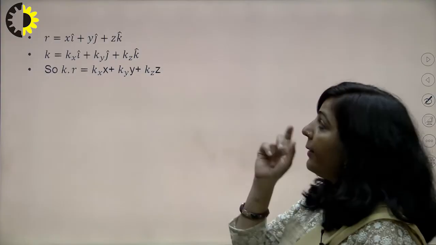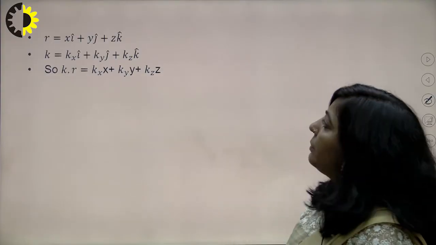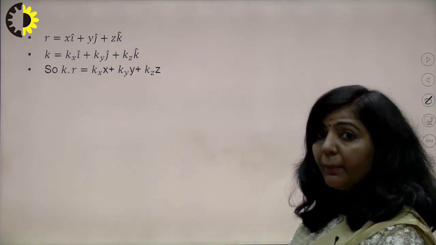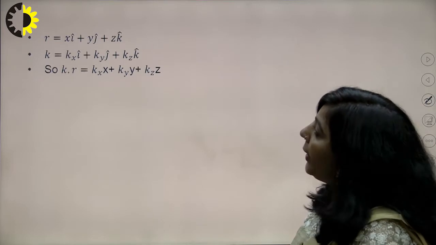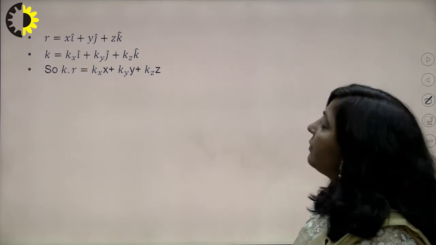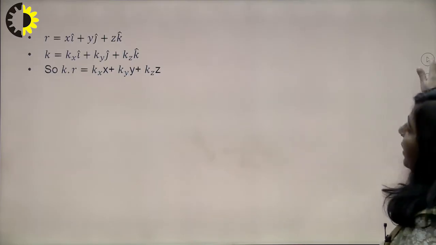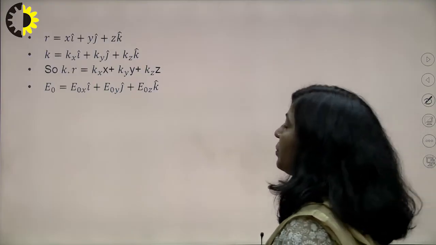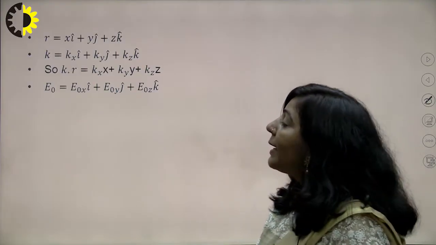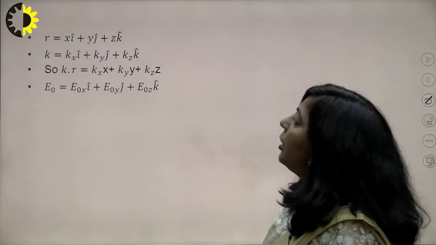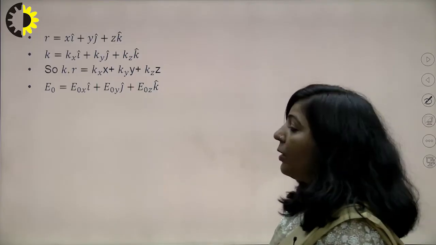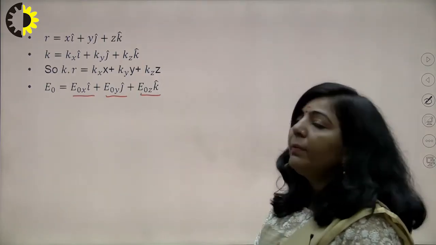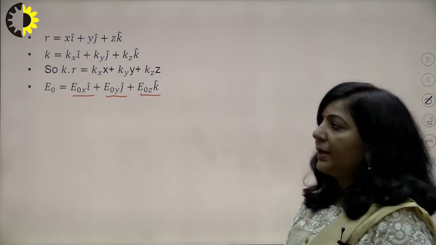So if this is k and that one is r, then what will be k dot r? If you simplify it, you know that i dot i will be 1, i dot j will be 0 and i dot k will be 0. Only i dot i will survive, j dot j will survive and k dot k will survive. Next, we write the components of the amplitude of the electric field vector. E naught is the amplitude, so its components are E naught x i cap along the x-axis, E naught y j cap along the y-axis, and E naught z k cap, the component of the amplitude along the z-axis, right?